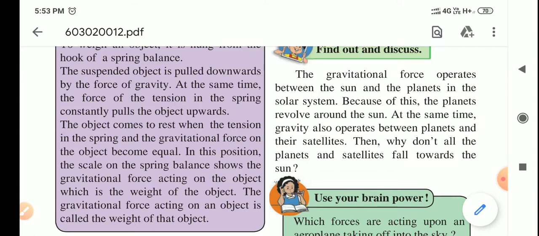Now gravitational force operates between the sun and the planets in the solar system. Planets are revolving around the sun. At the same time, gravity also operates between planets and their satellites. Satellites are revolving around the planets. Then why don't all the planets and satellites fall towards the sun? Because the planets are moving with a certain speed which prevents them from falling into the sun. They keep on revolving around the sun.